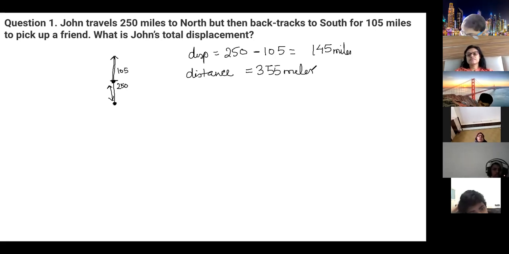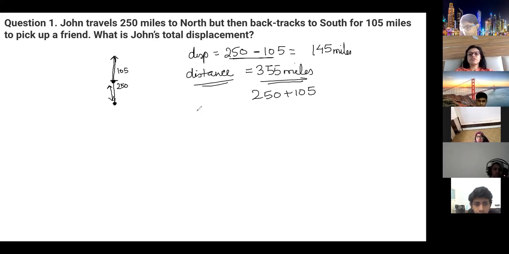Why you are not understanding it? The concept? Distance is you go here and then come back here. So 250 plus 105. That is the distance covered. Okay.